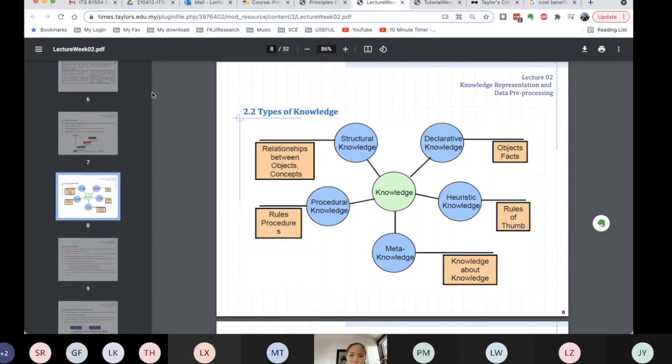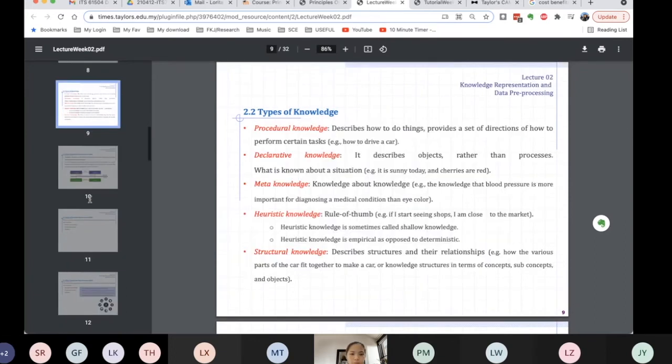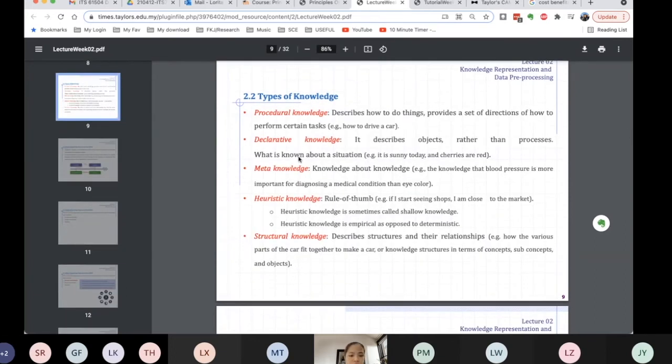So there are different types of knowledge. We have procedural knowledge based on rules. We have structural knowledge, the relationship between concept, object and concept. We also have declarative knowledge based on facts, heuristic knowledge, rules of thumb, and meta knowledge, knowledge about knowledge. What are the different knowledge here?